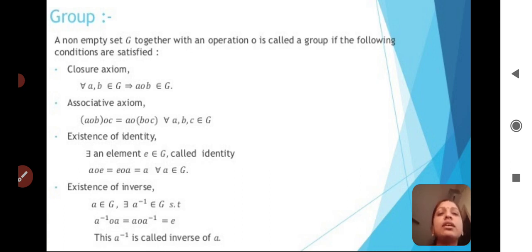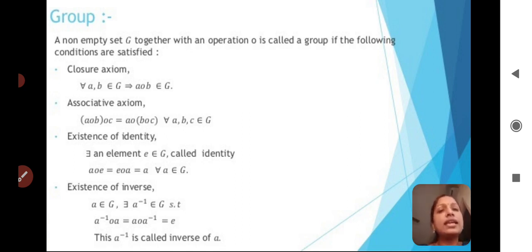Both we can say like this, closure property as well as closure axiom, which will be the same. So closure property, second one is associative property, and third one is existence of identity, and fourth one is existence of inverse. So what is meant by closure property? Closure property means if you are taking any two elements from G, when we are applying the binary operator in between the two elements, the resultant element should be there in G. Then only we can say that elements of G will satisfy the closure property. That is the first condition.